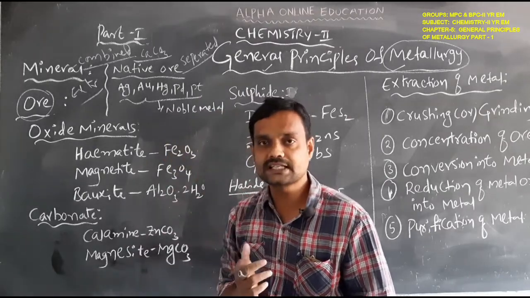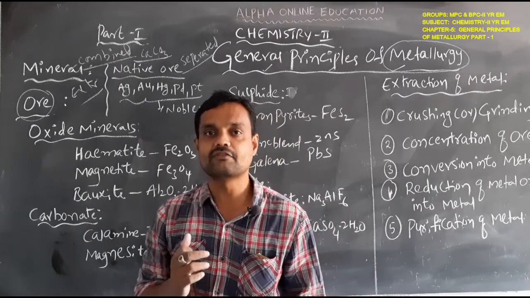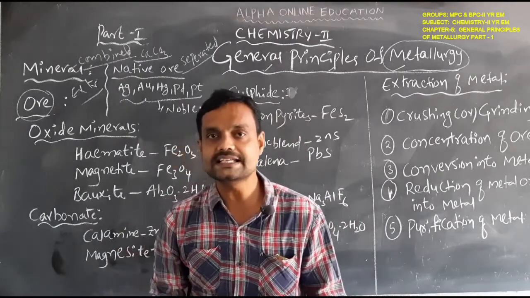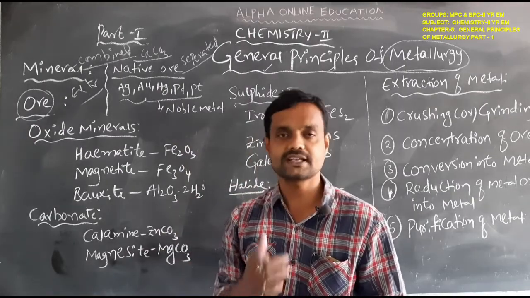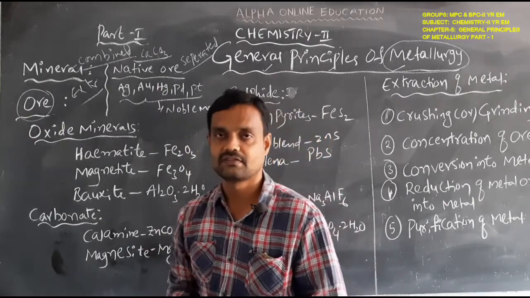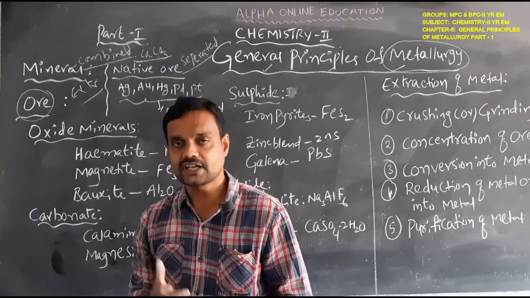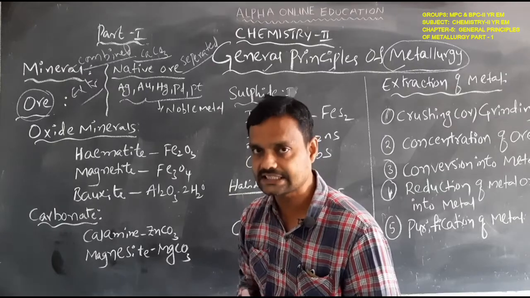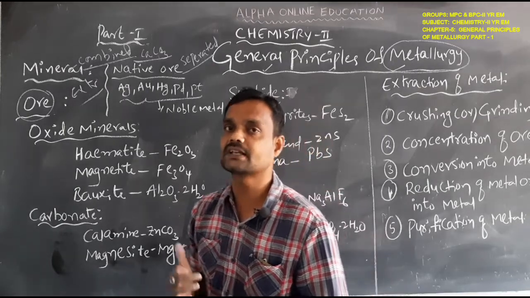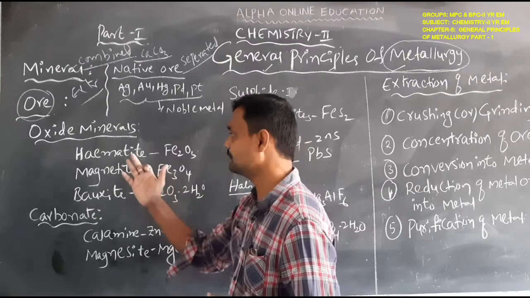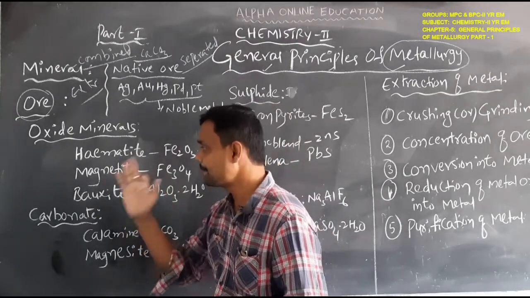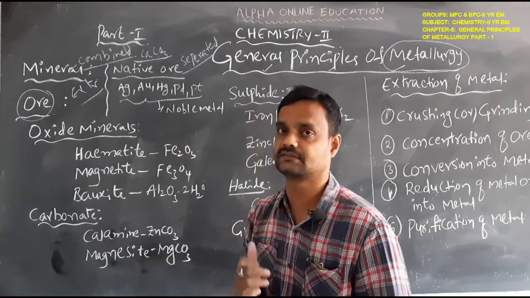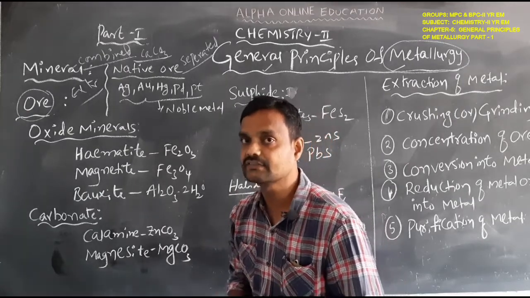So for example, metal can be separated from their mineral. That type of mineral is called an ore. For example, iron. For iron, a number of minerals will be present. For example, hematite and magnetite. These are examples of the minerals of iron.